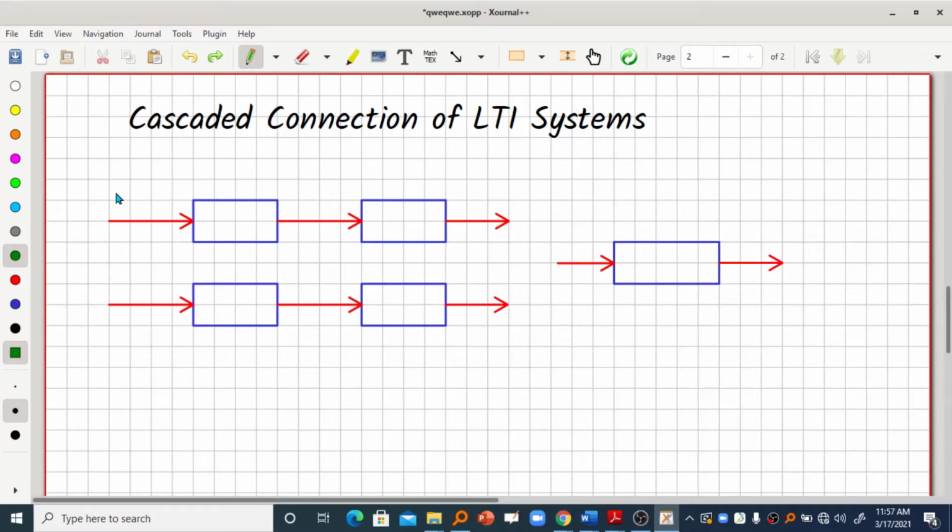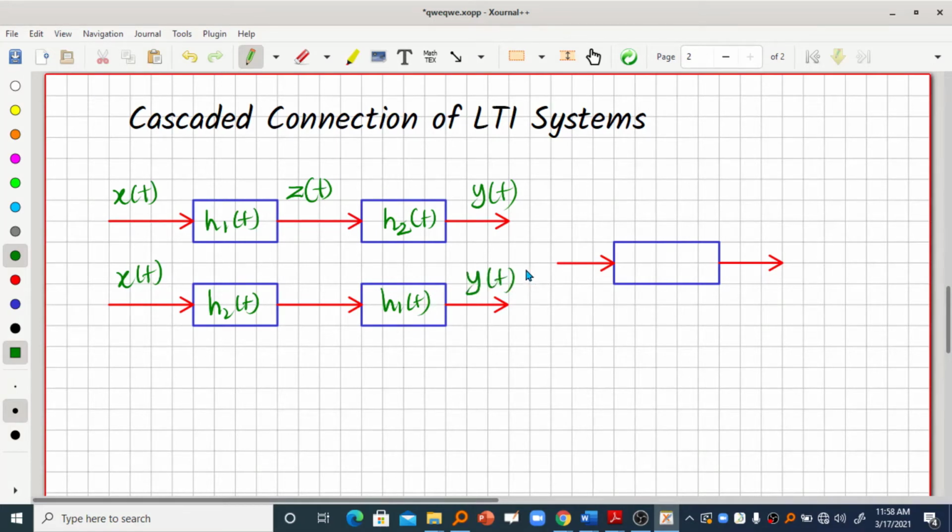Here you can see that if I give x of t as the input of the system with h1 of t as the impulse response, I will get some output called, let us say, z of t, right? And if you give that z of t as the input to the system 2, where the impulse response is h2 of t, I will get y of t. Because of the commutative property, we can also write it like this: x of t with h2 of t as the first system and h1 of t as the second system. Then also you can get the same output y of t. So this is because of the commutative property.